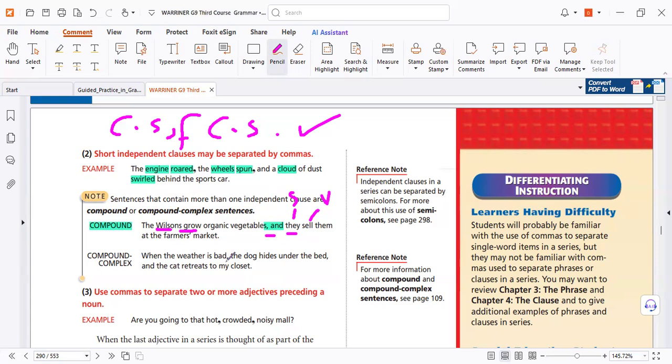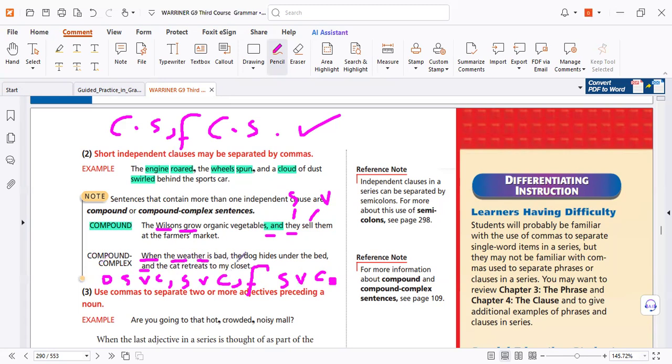Another point, complex compound. Complex has a subordinating conjunction and follows the rules. With a subordinating conjunction, you need two clauses joined by a comma. And then comma, FANBOYS, you need a third clause. This is called the complex compound. Is this structure here?